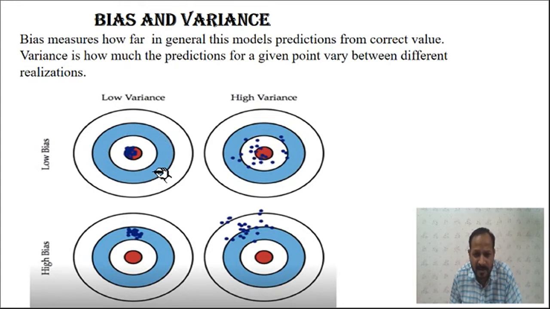So in a network we have to train the model such that it gives low variance and low bias. Any model is said to be well trained when it has low bias and low variance. So we have to avoid overfitting and underfitting so that our network or our model will have low bias and low variance. Towards that we have to train our model so that we get lower values of the bias and the variance.